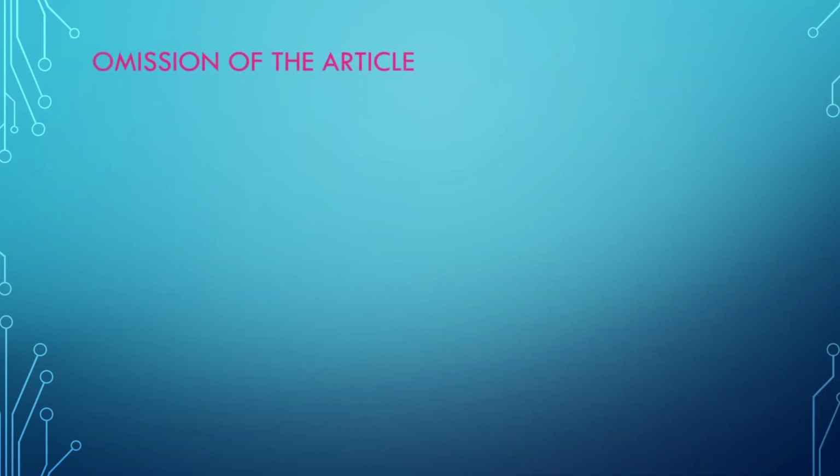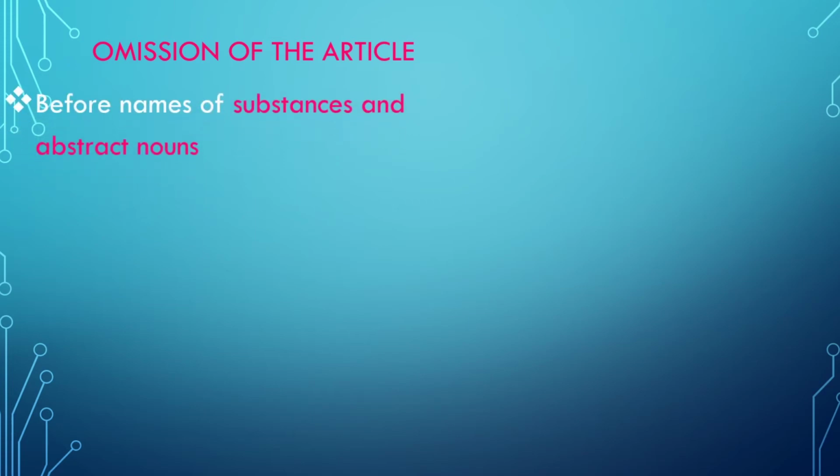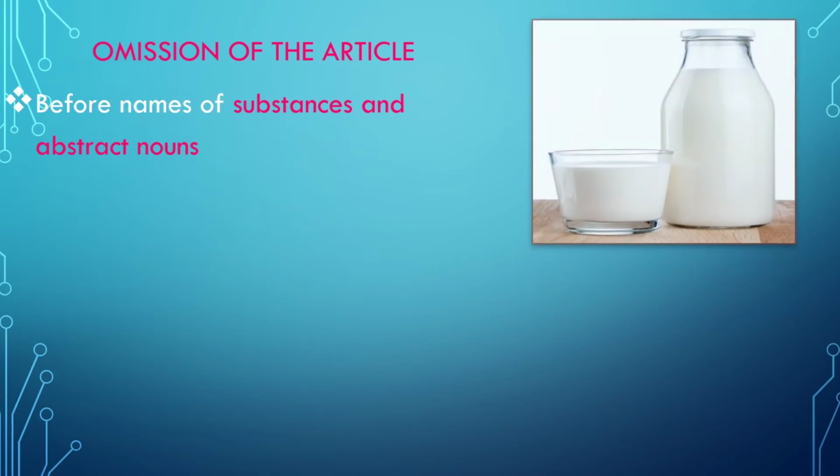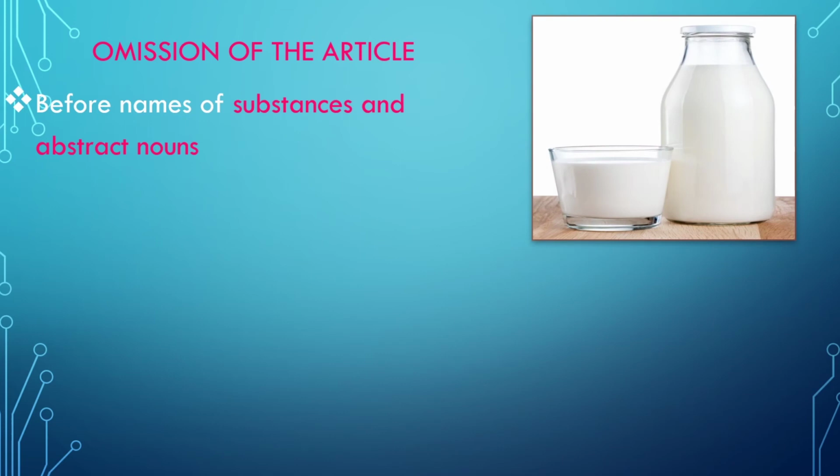Now, let us move on to the omission of the article. There are sentences where you don't find article used before nouns. So let us now take a look at those kinds of sentences. The first one is before names of substances and abstract nouns. We are not supposed to use any article.